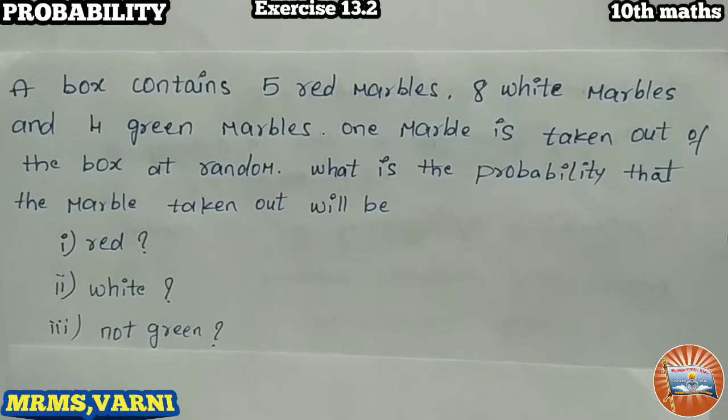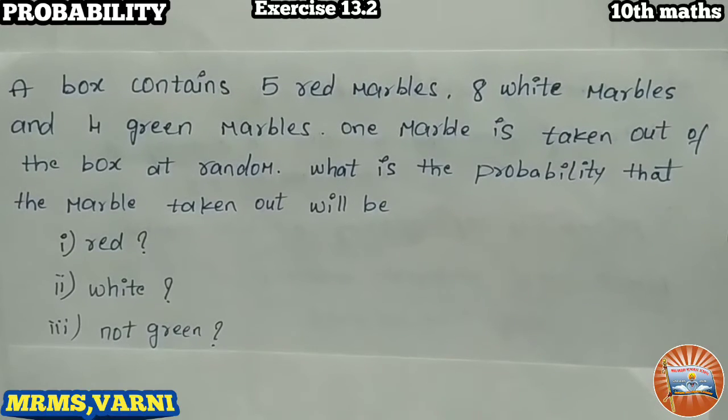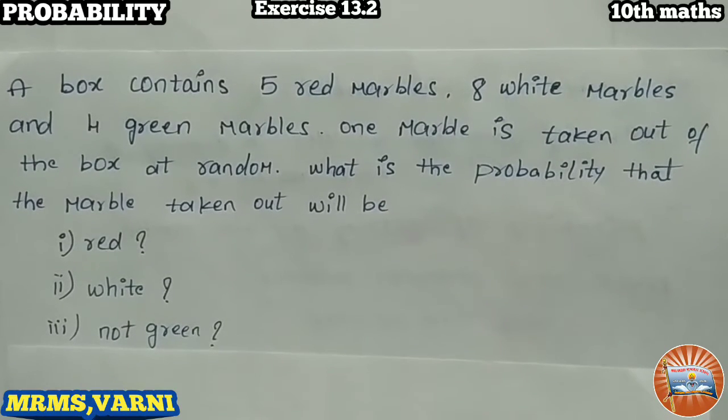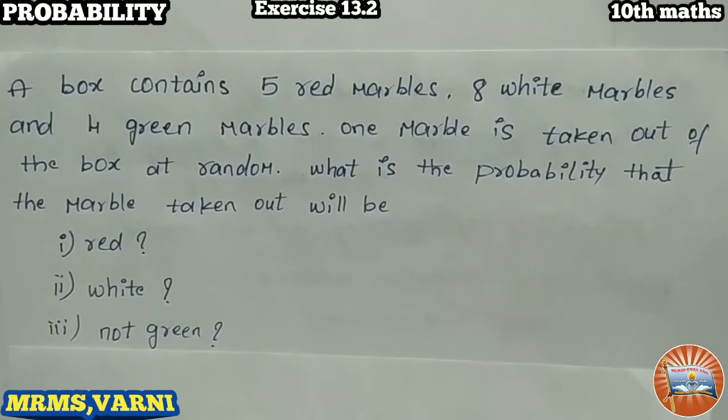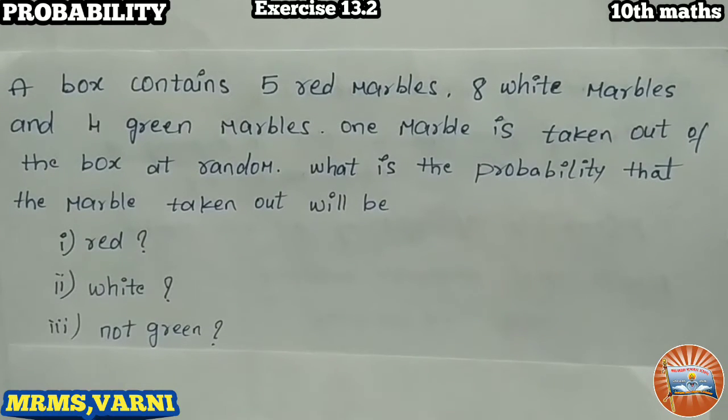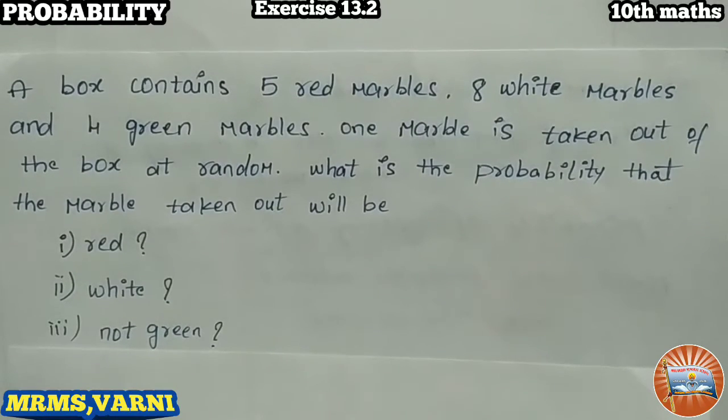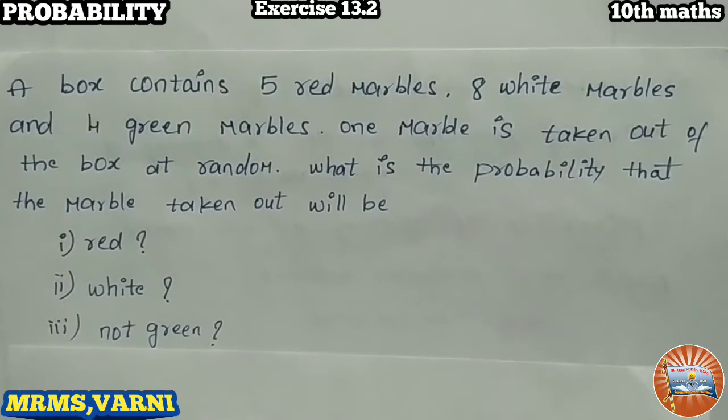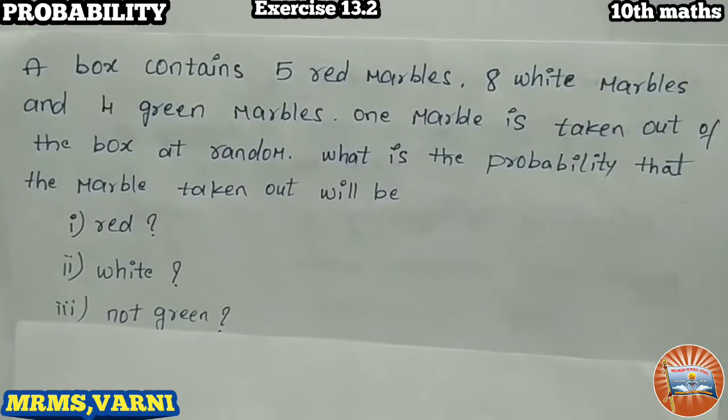Once again I will repeat the question. A box contains 5 red marbles, 8 white marbles and 4 green marbles. One marble is taken out of the box at random. What is the probability that the marble taken out will be red, number 2 white, number 3 not green? Let us go to the solution.